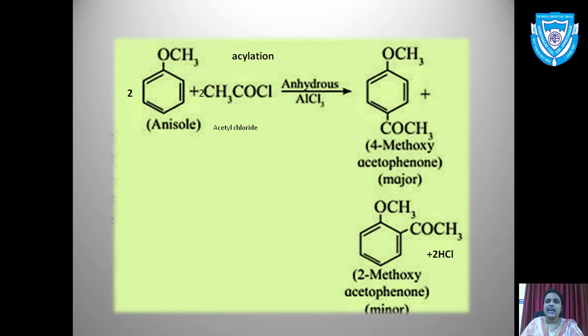So there are two Friedel-Crafts reactions, alkylation and acylation. Alkylation is carried out in the presence of alkyl halides, and acylation in the presence of acetyl chloride, where you get ortho and para products.